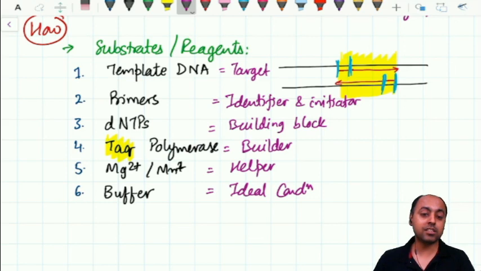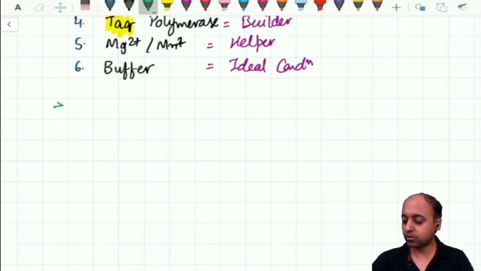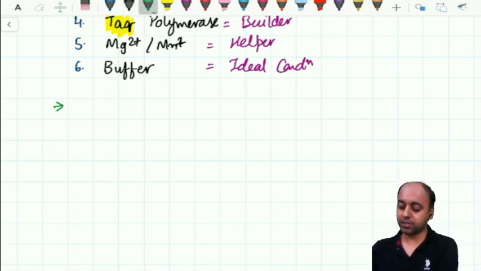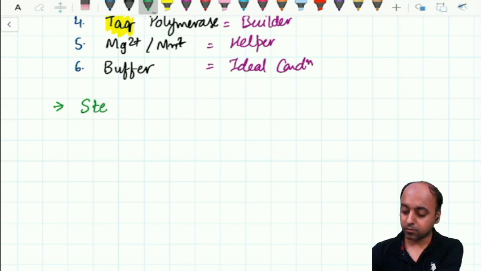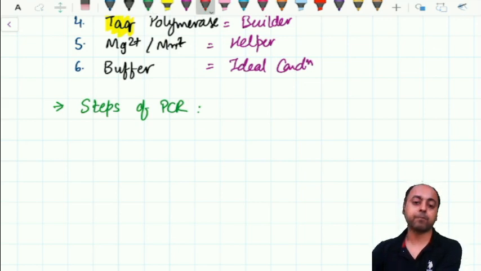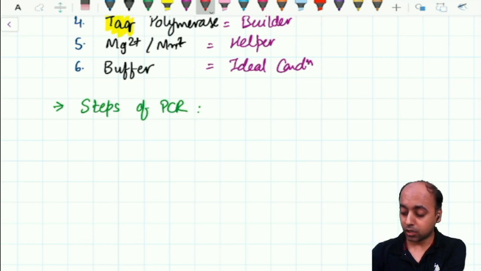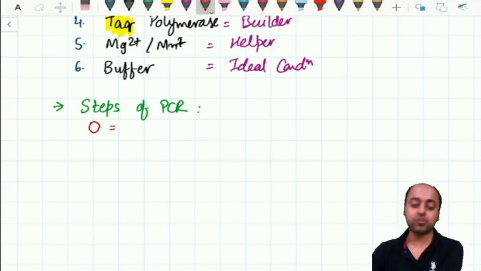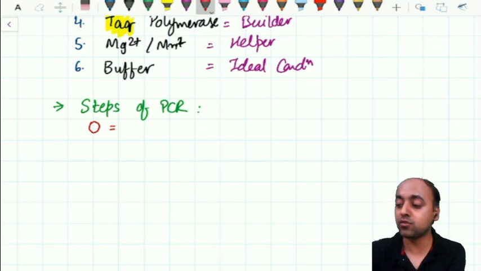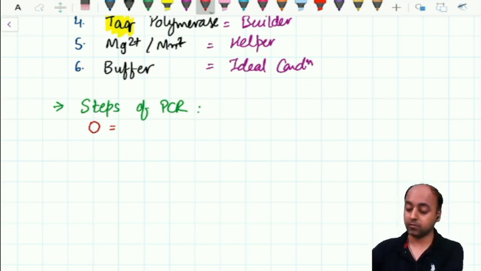So now let's see what are the steps of PCR. Next, let's talk about the steps of PCR. What are the steps of PCR? Now, I always mention a step 0. Most of the guides and books will not mention this, but you have to understand there is a step 0 until unless you achieve this step. Step 0 means if you don't do this, the PCR cannot be done. Step 0 which has to be done by you is